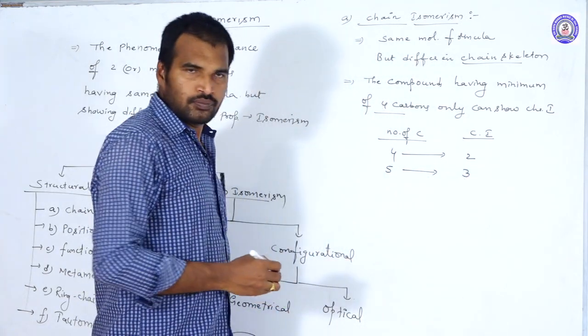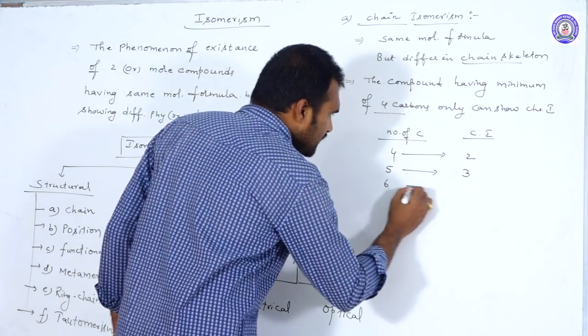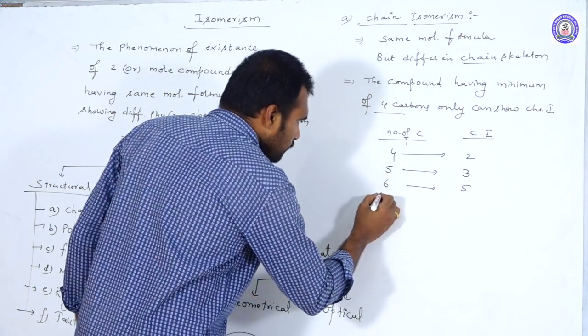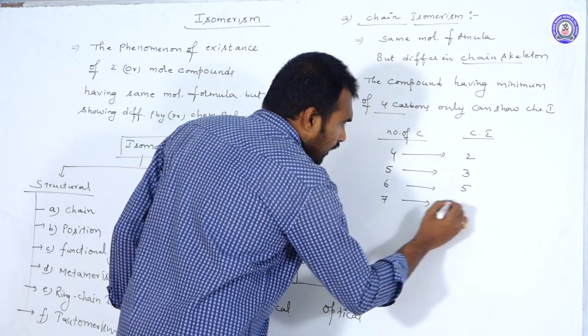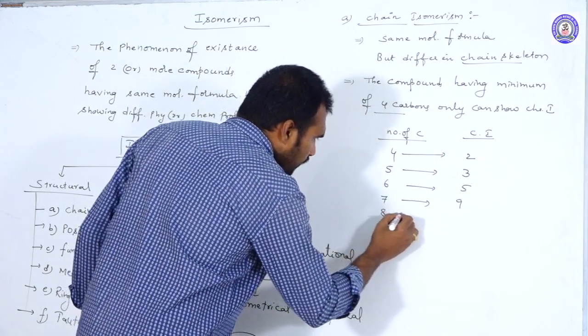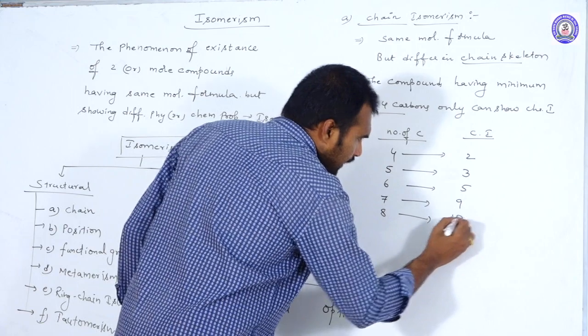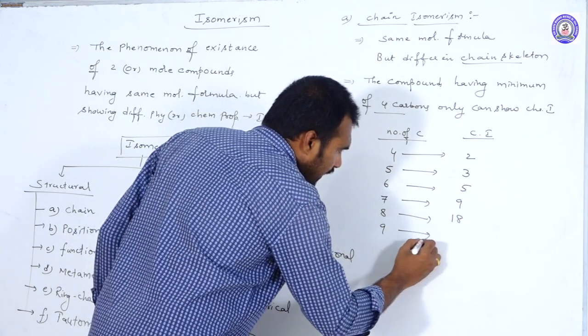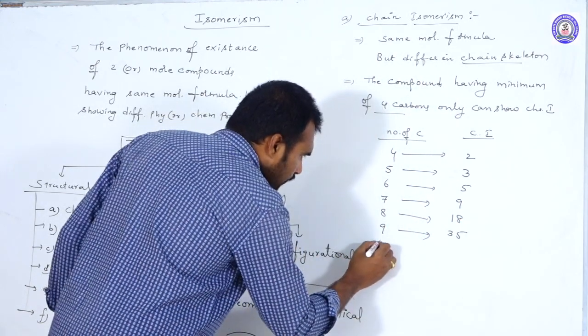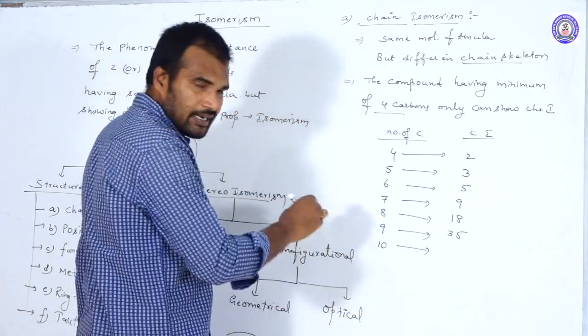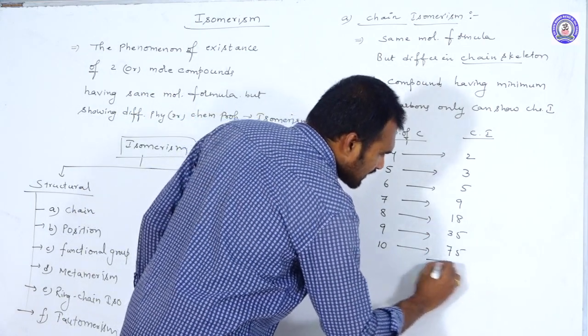For 4 carbons, butane, 2 isomers are possible: n-butane and isobutane. For 5 carbons, 3 isomers. 6 carbons, 5 isomers. 7 carbons, 9 isomers. 8 carbons, 18 isomers. 9 carbons, 35 isomers. 10 carbons, 75 isomers.